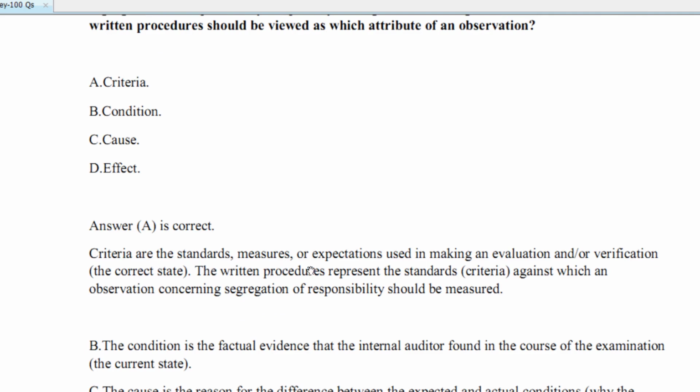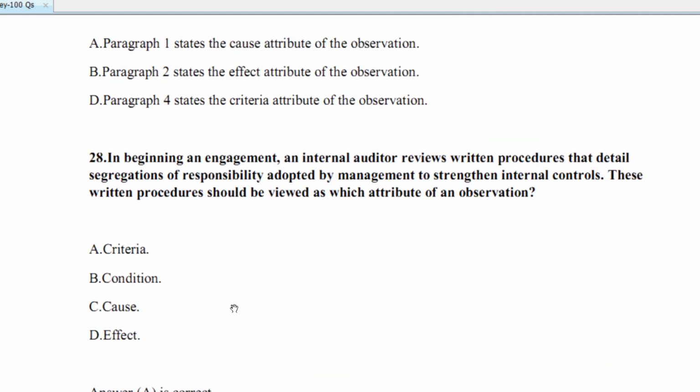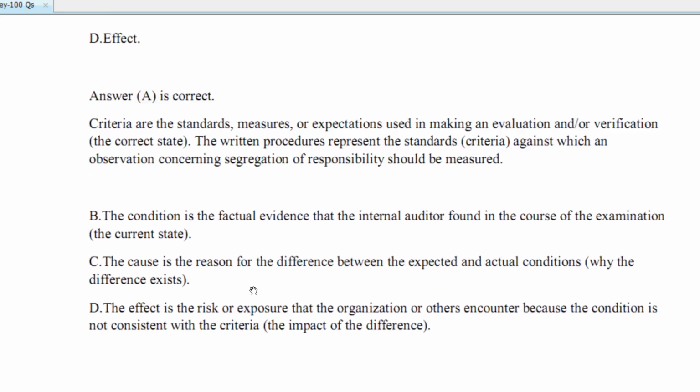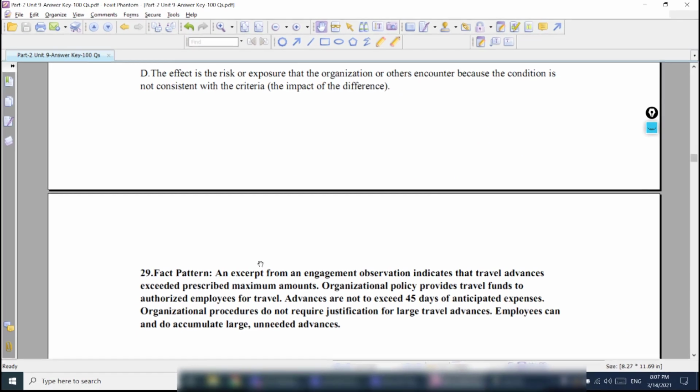Criteria are the standards, measures or expectations. The written procedure represents the standard criteria against which the observation concerning segregation and respondent should be measured. Okay, so this is criteria. Okay, next question.